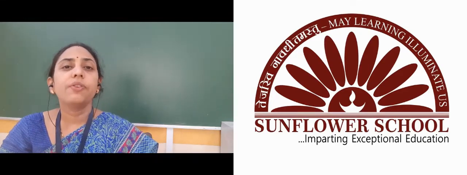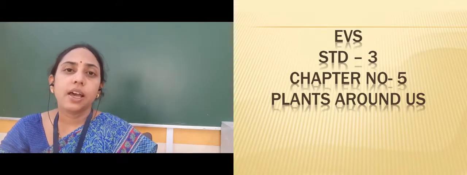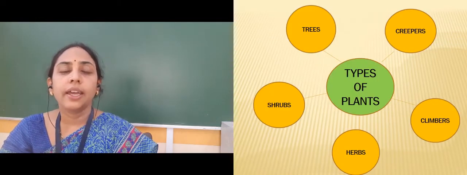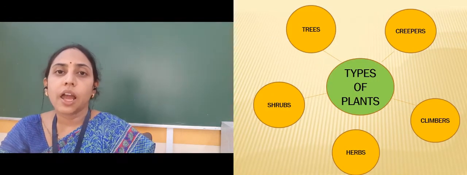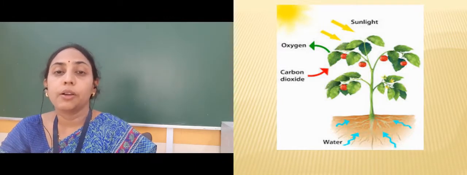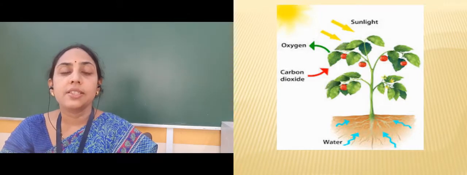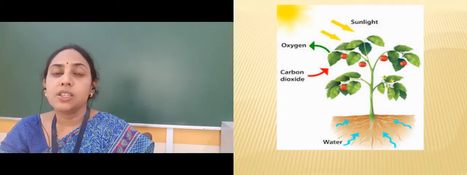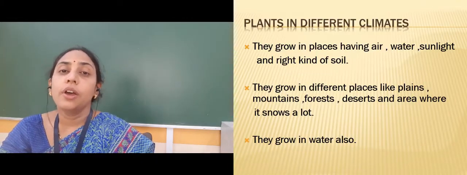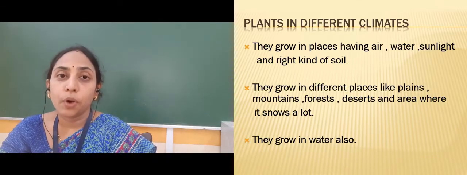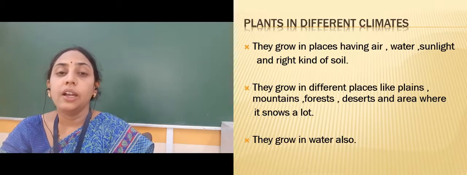In our last class, we were discussing the chapter Plants Around Us, where we discussed different plants around us like trees, shrubs, herbs, climbers and creepers. There are many factors that affect the growth of a plant, and plants grow in different places based on their atmospheric conditions. So we can find plants growing all around us. A plant can grow anywhere, but it should receive sunlight, proper air, enough water and good quality soil.